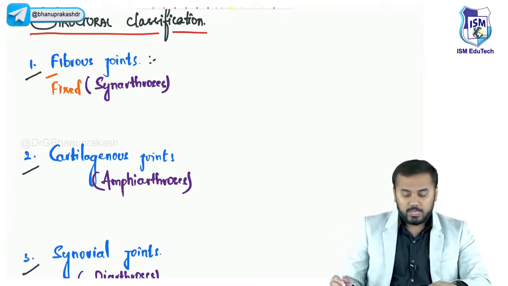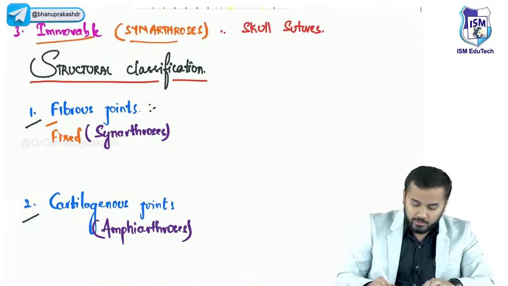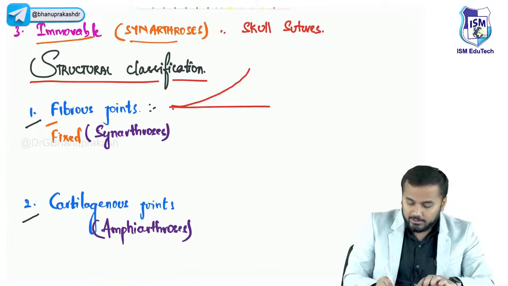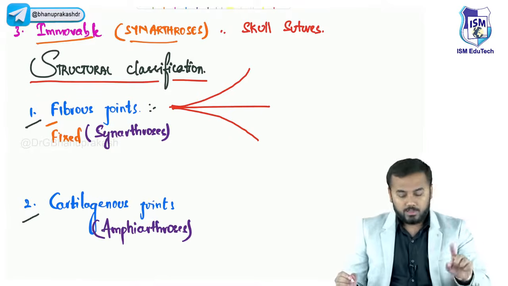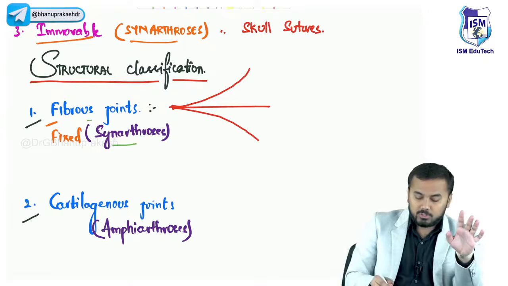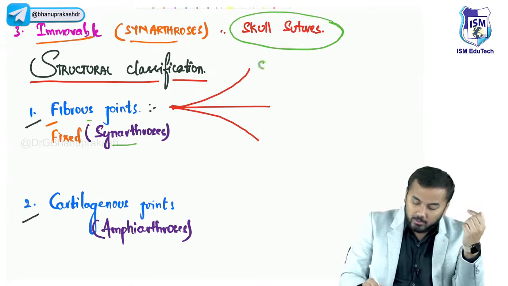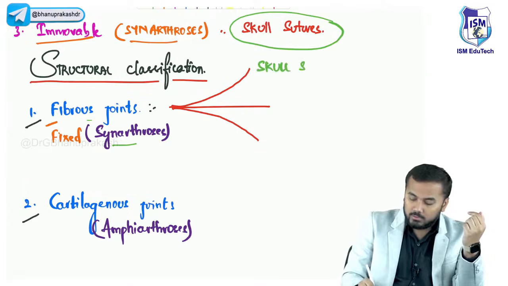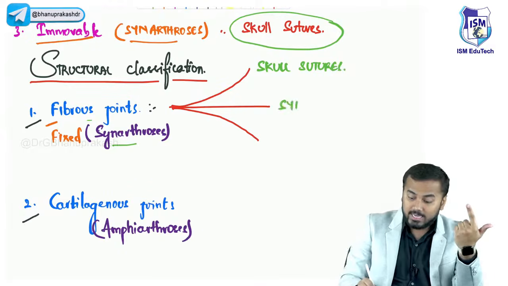Now what we shall do is that within these fibrous joints, there are three different types of joints. What are these three different types? For example, one example you already know. Fibrous means synarthrosis, and the example of synarthrosis is skull sutures. I already told you, so let me write it down. Skull sutures are one example. Second example is syndesmosis.